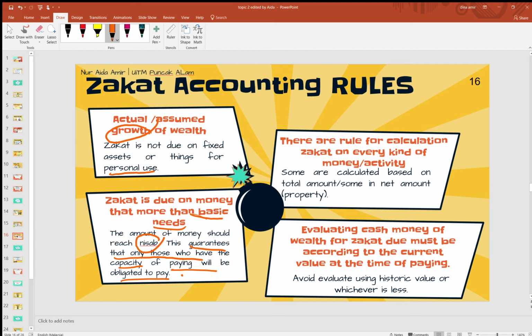For example, contoh macam emas lah. Emas yang you invest tu, you dapat surplus. So, surplus tu yang you kenakan zakat. Bukannya original amount of emas yang you beli awal-awal dulu dikenakan zakat. No, it is based on the surplus. Okay. So, jangan pula masa nak bayar zakat tu, you according to the historical value of the emas tu. No. You need to make sure the current value of emas sekarang ni lah you kenakan zakat.